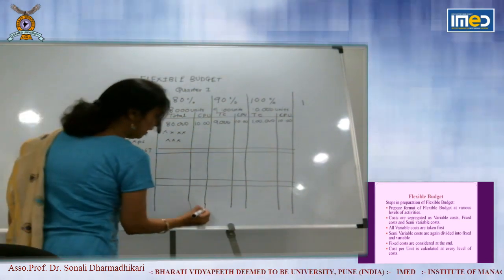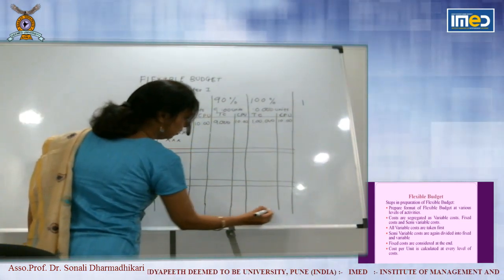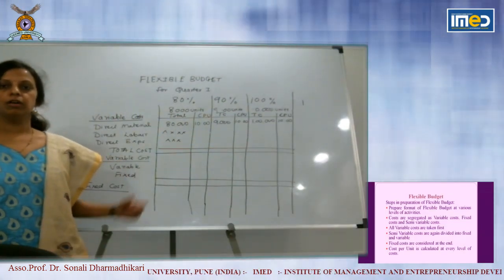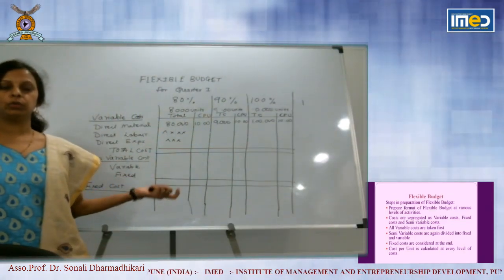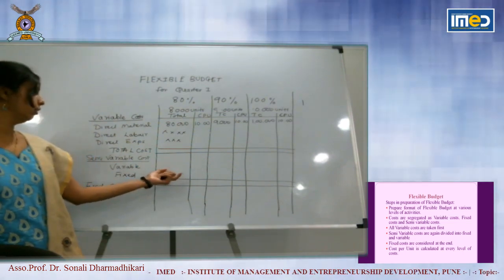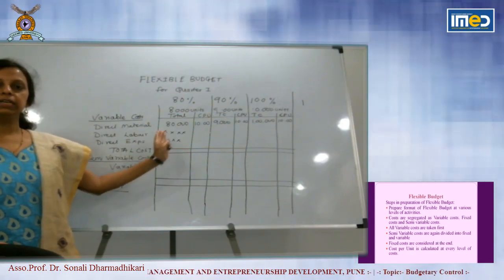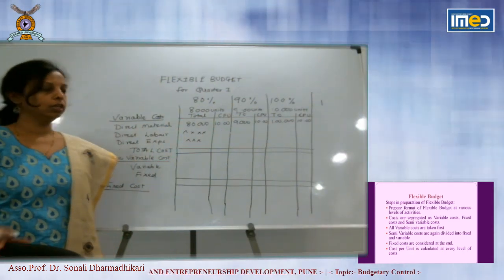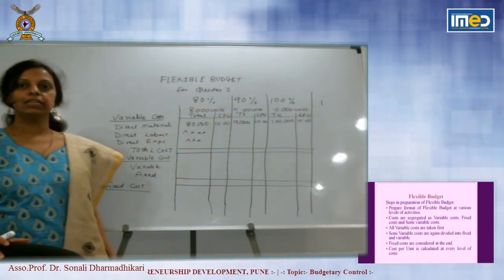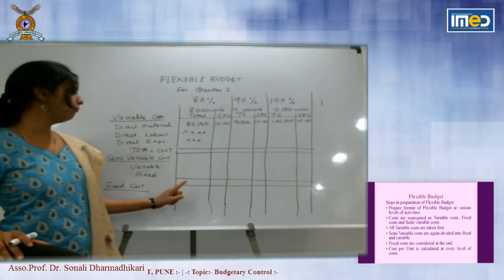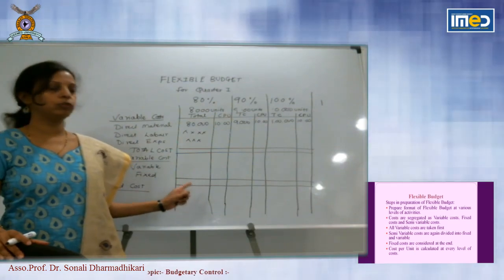We will take example for fixed cost. We have seen the feature of fixed cost. Fixed cost in total remains constant and it goes on decreasing as you increase the volume of production. So for example, it is given that rupees 5 lakh is the fixed rent you have to pay.